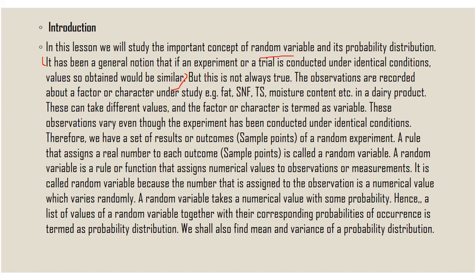We start with some experiment. If we are conducting an experiment, then we get some trials and some sample points. These can be from identical conditions, but this is not always true. Sometimes it is not true. We can take some examples like this. The observations are recorded about a factor or character under study, like fat, SNF, moisture content, etc. in a dairy. In the milk, we are mixing SNF and fat, all these things. It is difficult to find by applying probabilities. That time we need some random variables.